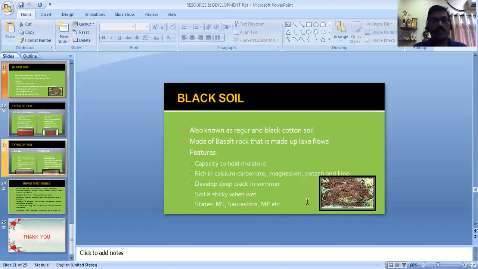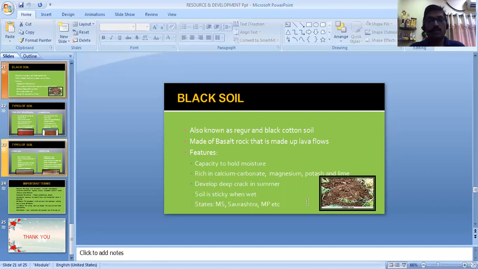The next soil is black soil. It's also known as regur soil or black cotton soil. This is made by the erosion of basalt rock, which is formed after the eruption of lava. The major features of black soils are that they hold moisture for a long time and are rich in calcium carbonate, magnesium, potash, and lime.